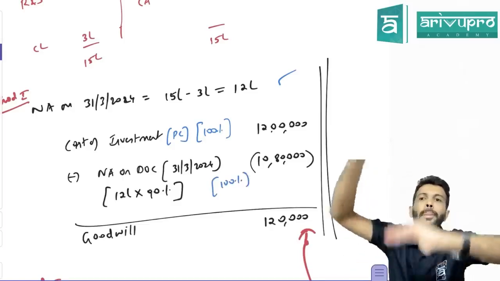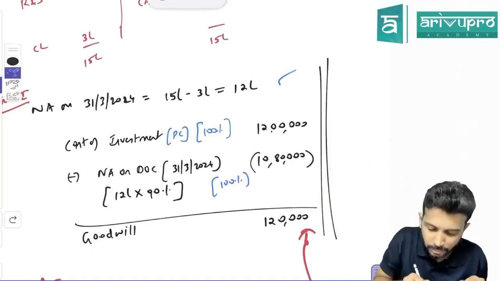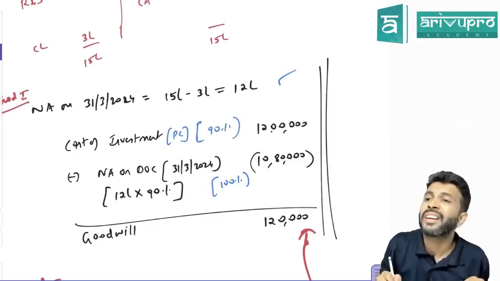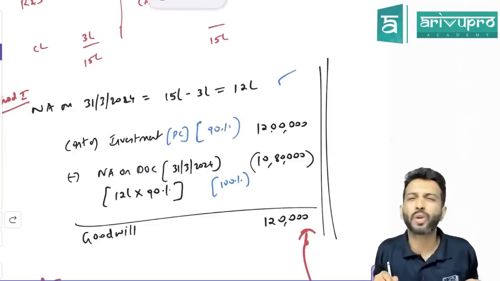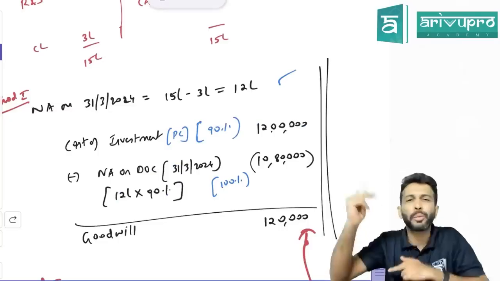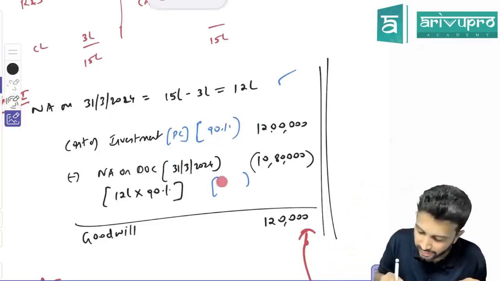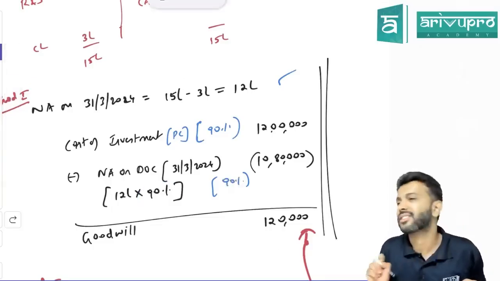So net asset also you compare with 100%. Here, you acquired control only to the extent of 90%. 90% PC, can you compare it with 100% of assets and goodwill, sir? Is that the right comparison, or do they have to be on the same platform? Same platform. So if PC is for 90%, net asset also should be for 90%. That's the reason we take 90% of net asset.